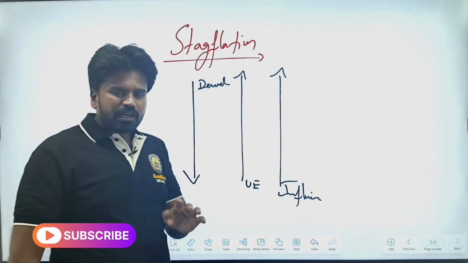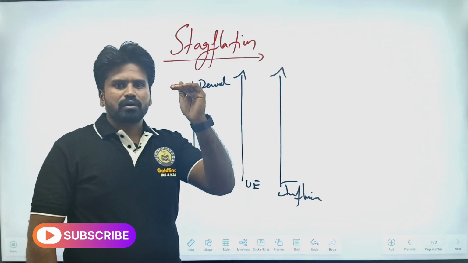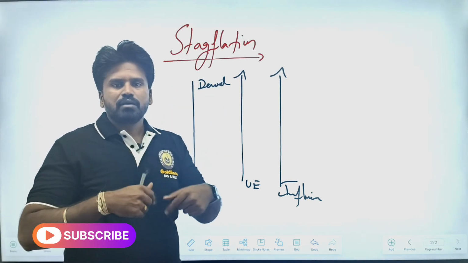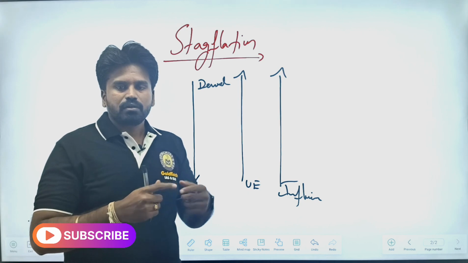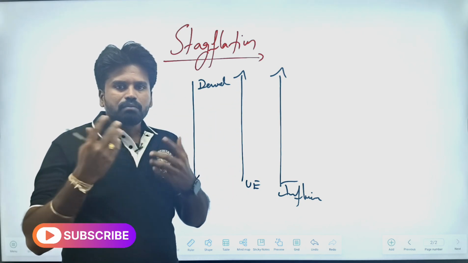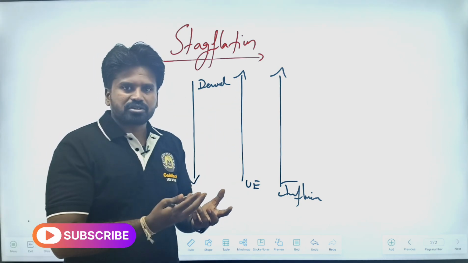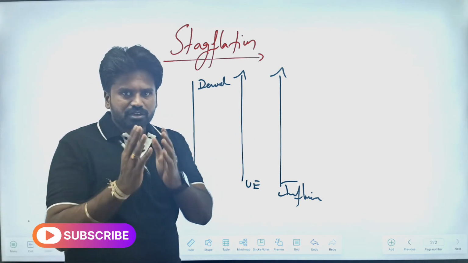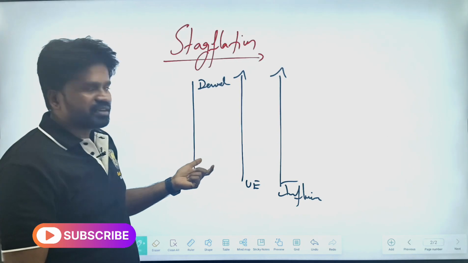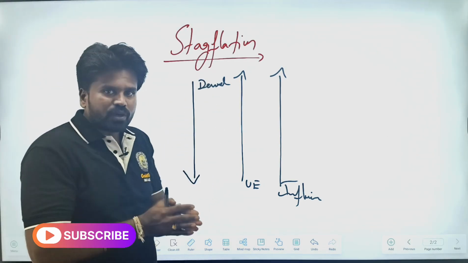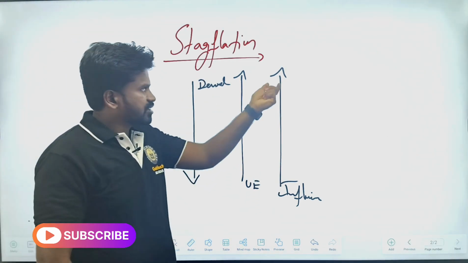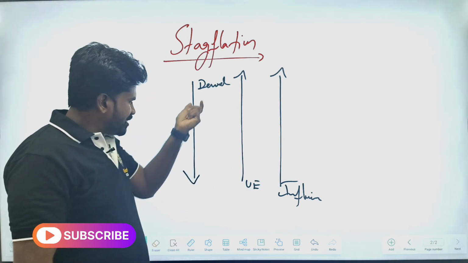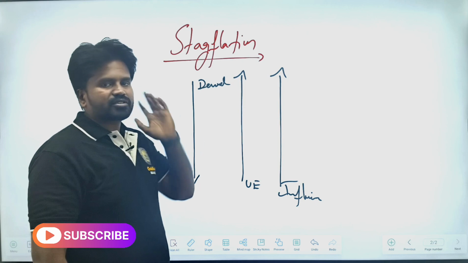You understood? The Phillips curve said if inflation is more, unemployment is less, because more inflation means more demand. Yes or no? More inflation, more demand for commodities, more production, more GDP, and the overall economy is prosperous. Correct? That is what we have discussed. But what is happening here? This is a situation where inflation is high. As inflation is high, demand should be high. No, but demand is low and unemployment is high.